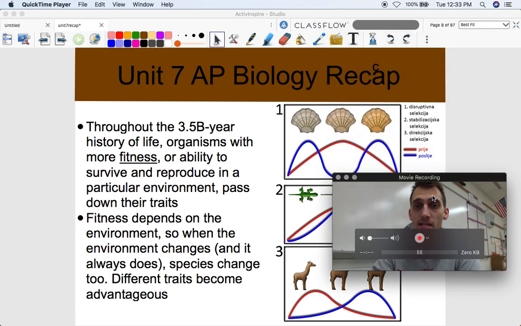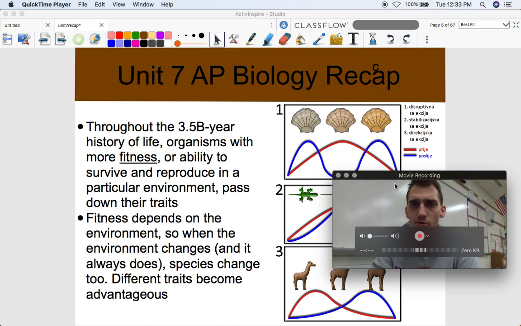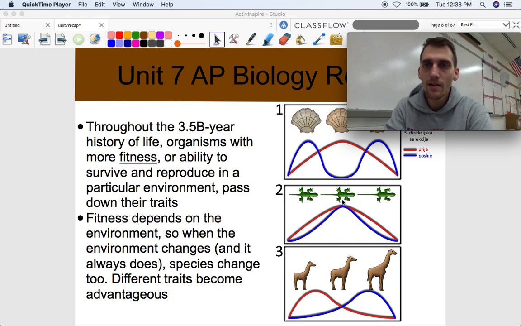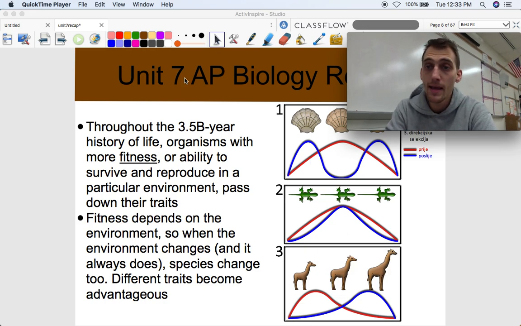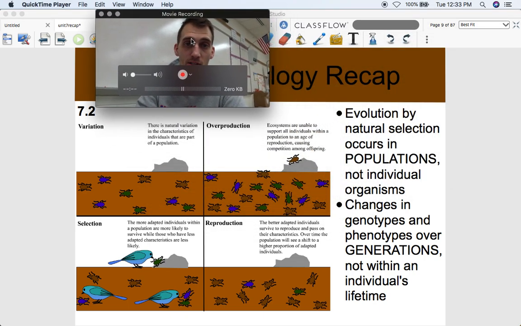So like when these clams over here or something, scallops, gray is a favorable trait, orange is a favorable trait, but a mix between the two is unfavorable. Medium tail length in these lizards is favorable. Long necks in a giraffe, who would have thought? Long neck traits in a giraffe are favorable traits, and they're going to be more likely to get passed down to their offspring. 7.2 is all about natural selection as well.